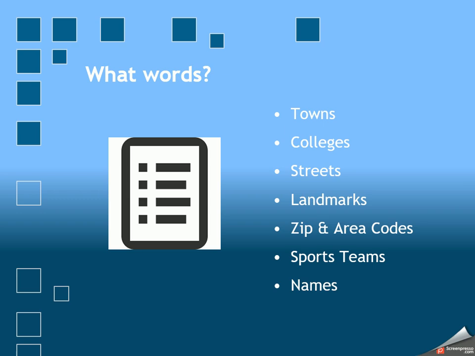What this software will do is go in. So let's say you are going to Ireland to penetration test a company that's in a small town in Ireland. What you can use is this generator. It'll grab towns, colleges, streets, landmarks, zip codes, area codes, sports teams, names, all of these things that are specific to that area or region where you are, and use these to compile word lists.